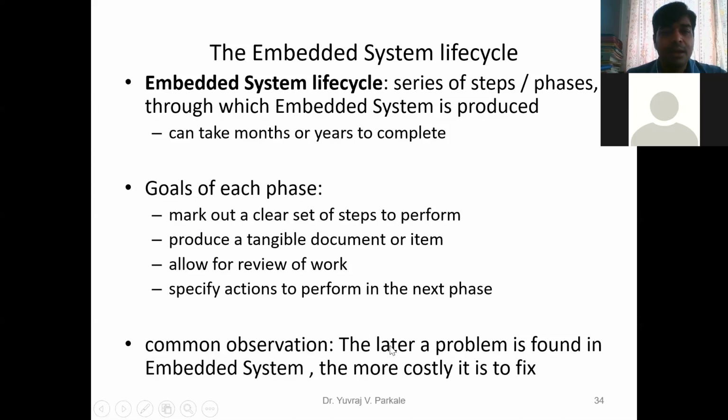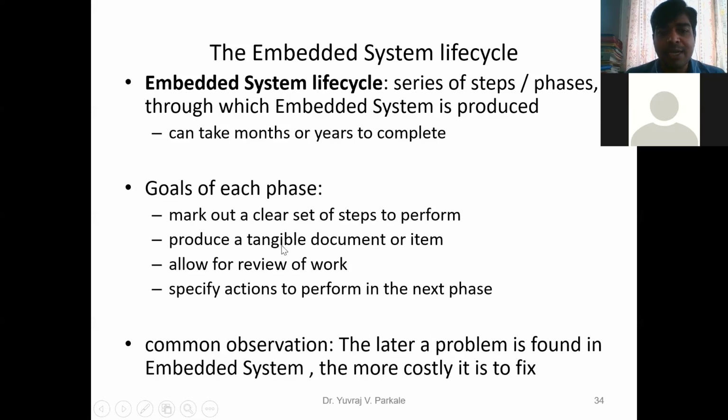The goal of each phase is to mark out a clear set of steps to perform. That means, say I have to go to Pune. Before going to Pune, I have to finalize everything. I have to start from Maregaon, then go to Baramati, and from Baramati, whether I go by bus or take a train. So I should have a clear set of steps before I go to Pune.